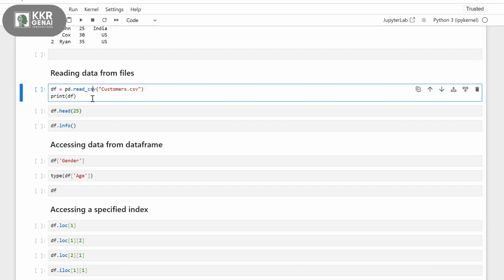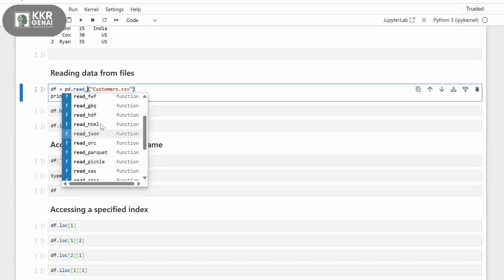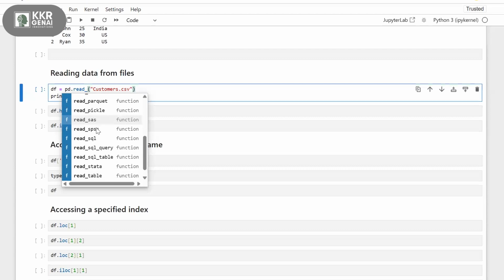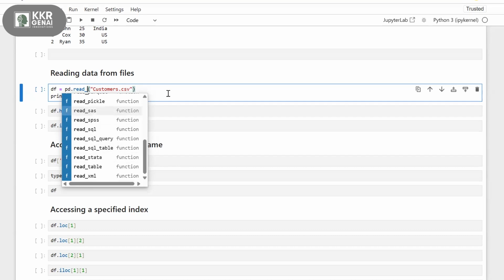To read data from Excel, you use read_excel. We also have read_html, read_json, read_pickle. Based on your use case, if you want to read XML, use read_xml, and for SQL tables or queries there are functions too. These are the functions to read data from your files.